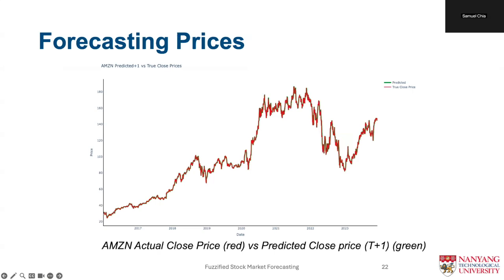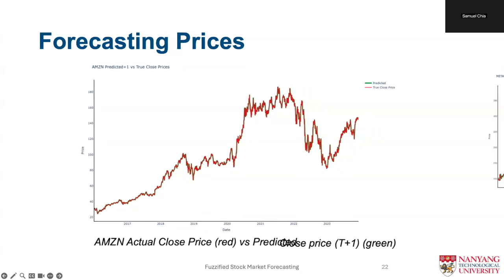Here, we present the prediction results for the T+1 close price of Amazon throughout the evaluation period of 2016 to 2024. We can see that the predicted prices in green very closely follow the true close prices in red due to the high prediction accuracy.